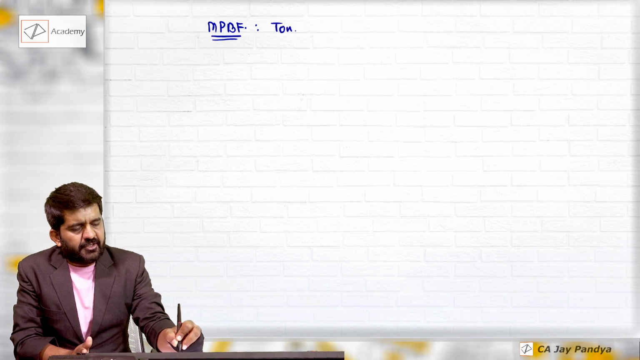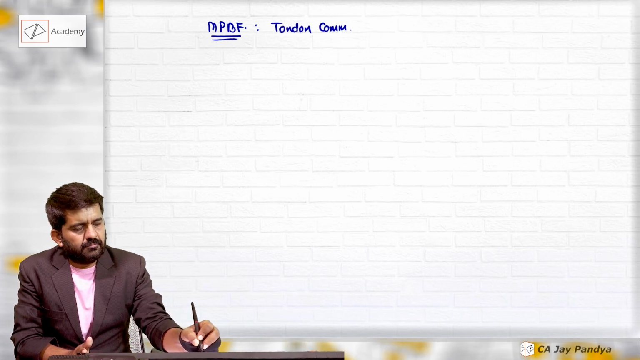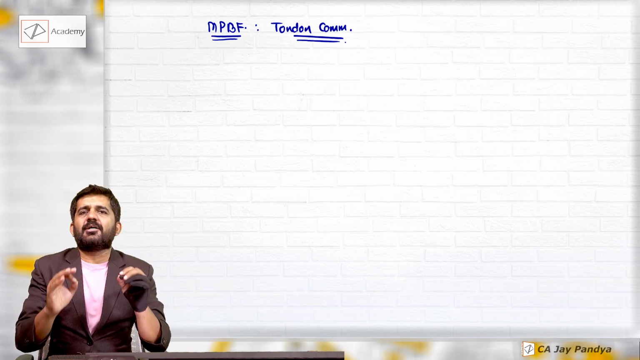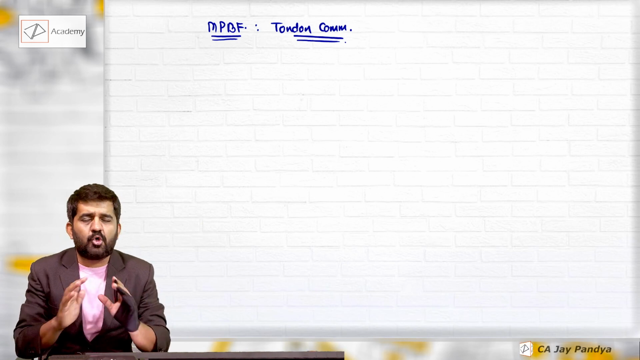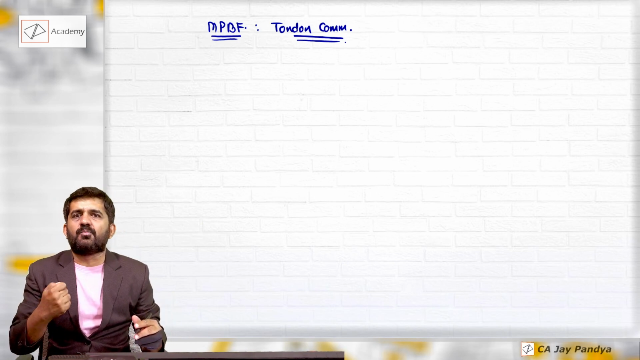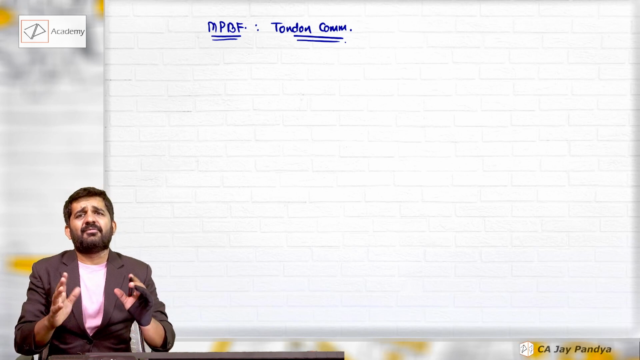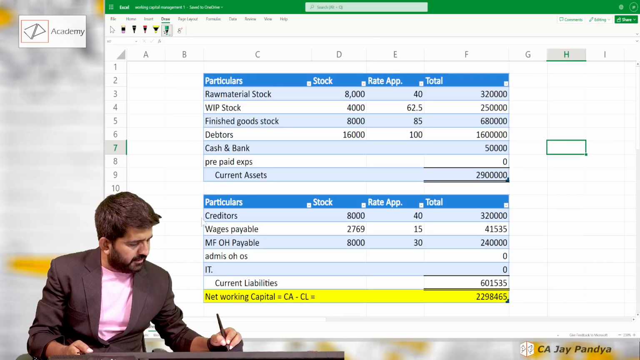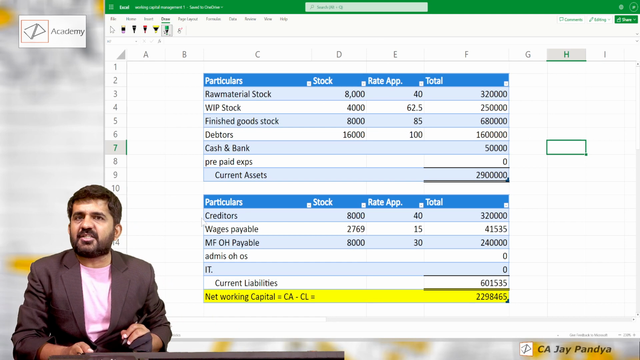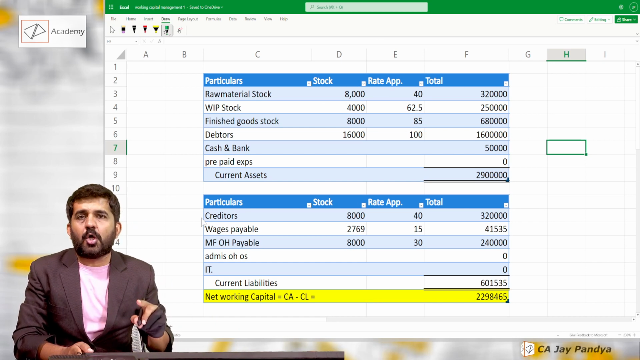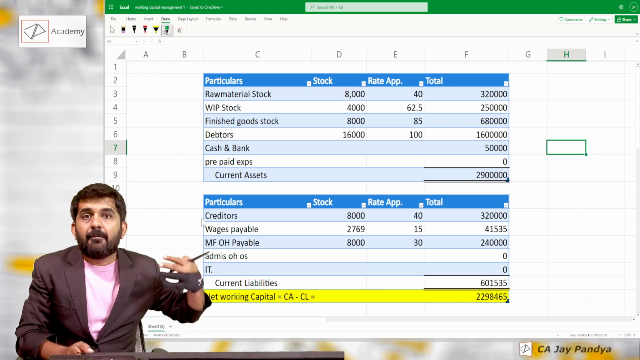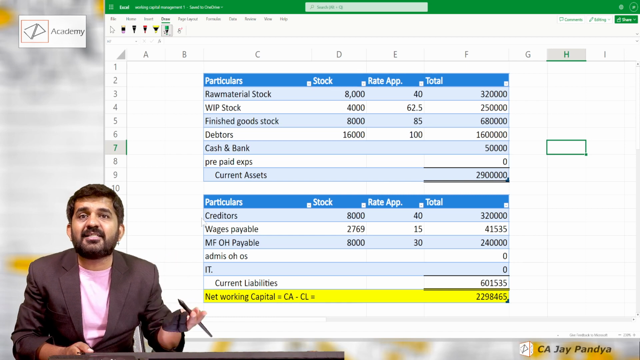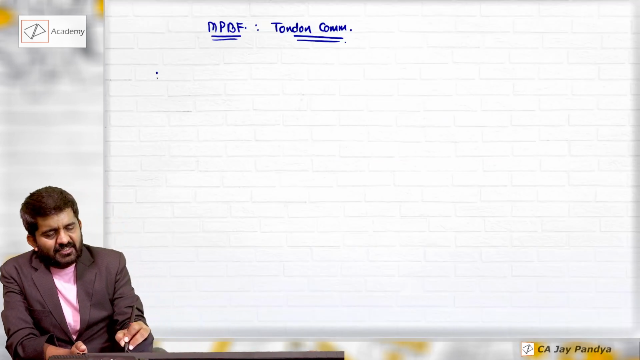As per Tandon Committee. See, Tandon Committee has suggested that this is the maximum amount the bank should finance. There is no compulsion that the bank cannot finance more than this amount. But Tandon Committee has given its recommendation. What is working capital required right now? 22,98,465. Bank will never finance 100%. It always tells its customer to bring in margin money. So how much percentage should the bank finance? That is suggested by Tandon Committee, and it has suggested 3 methods.